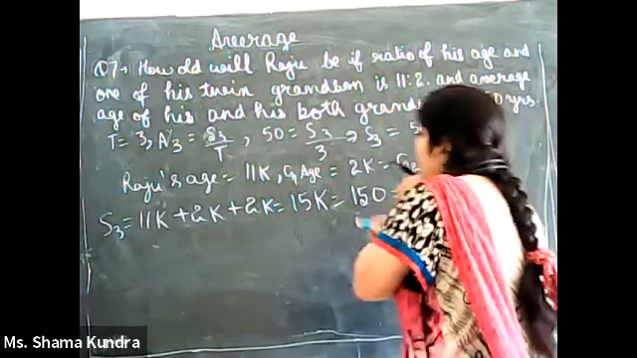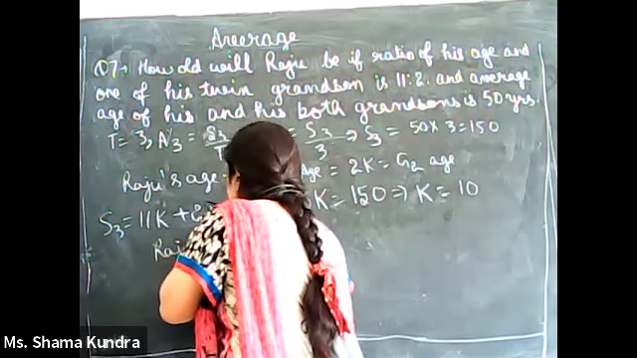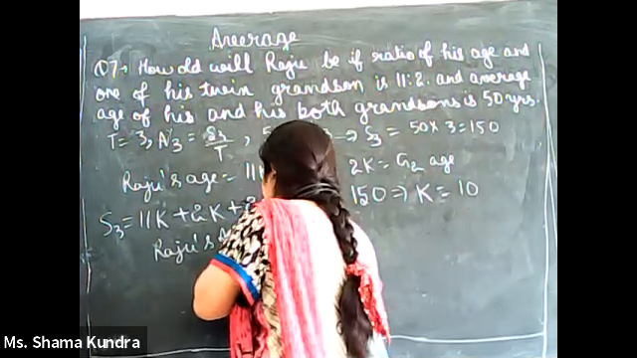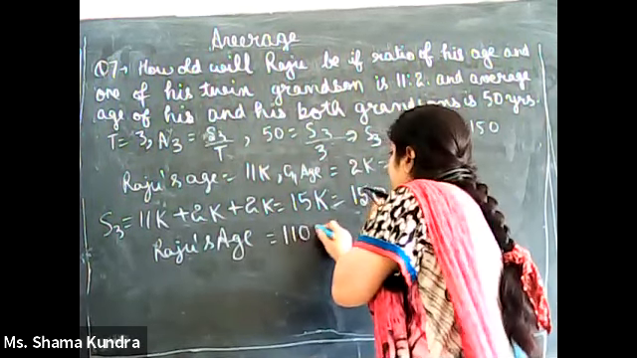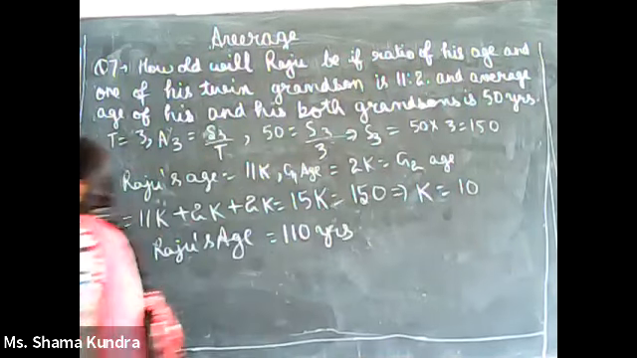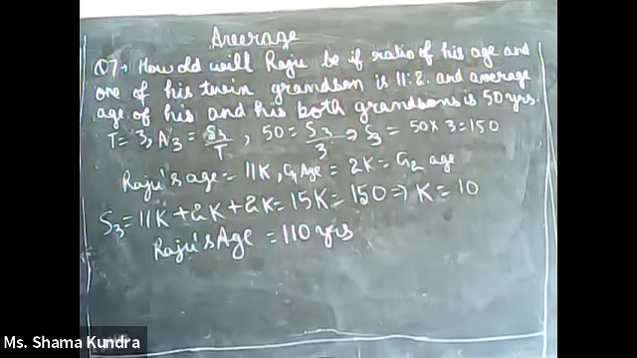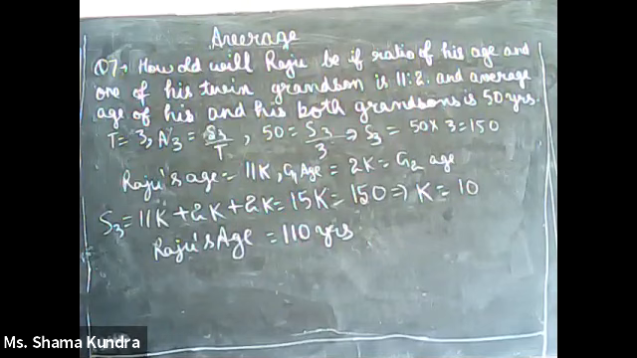And we supposed Raju's age as 11K. 11K means 110 years. This is your answer, as we want to find the age of Raju. See how easy this question was.